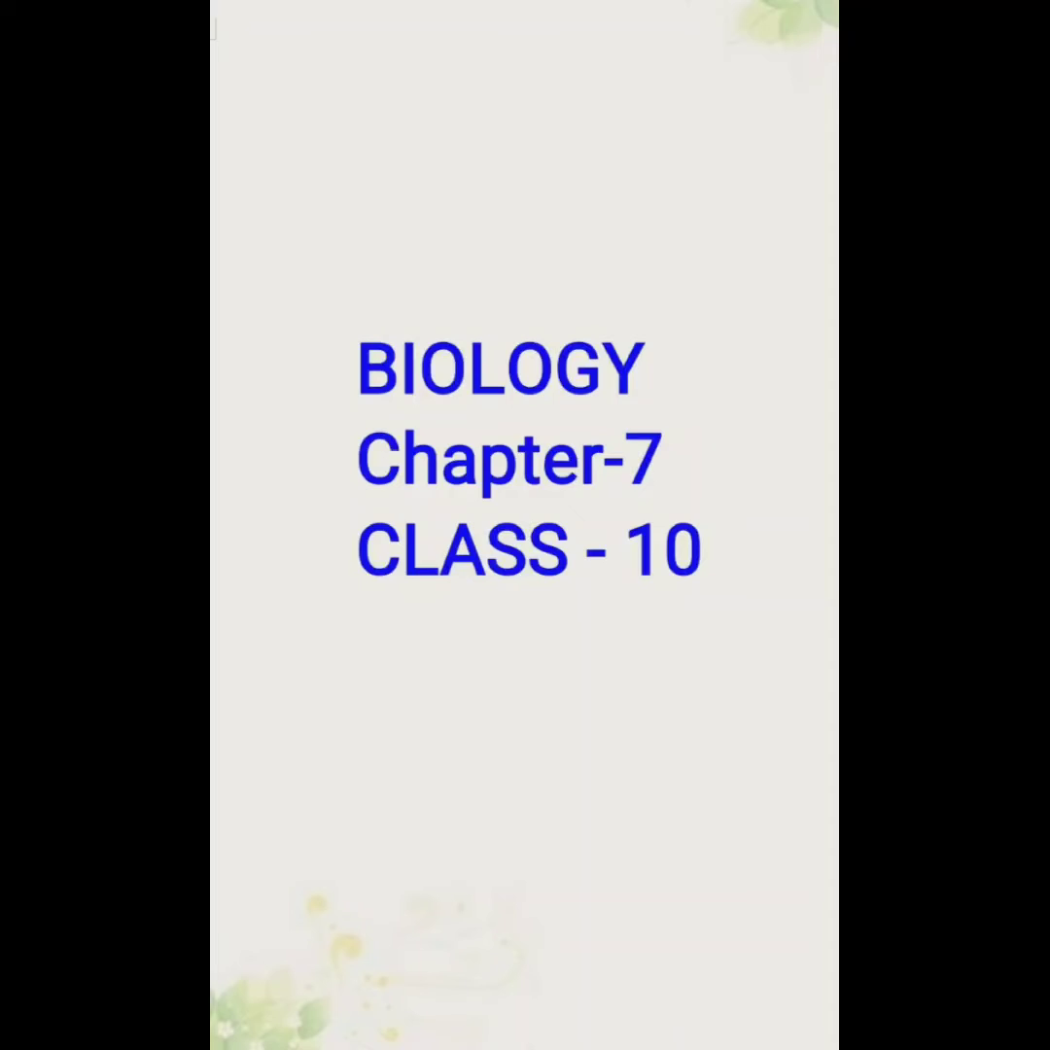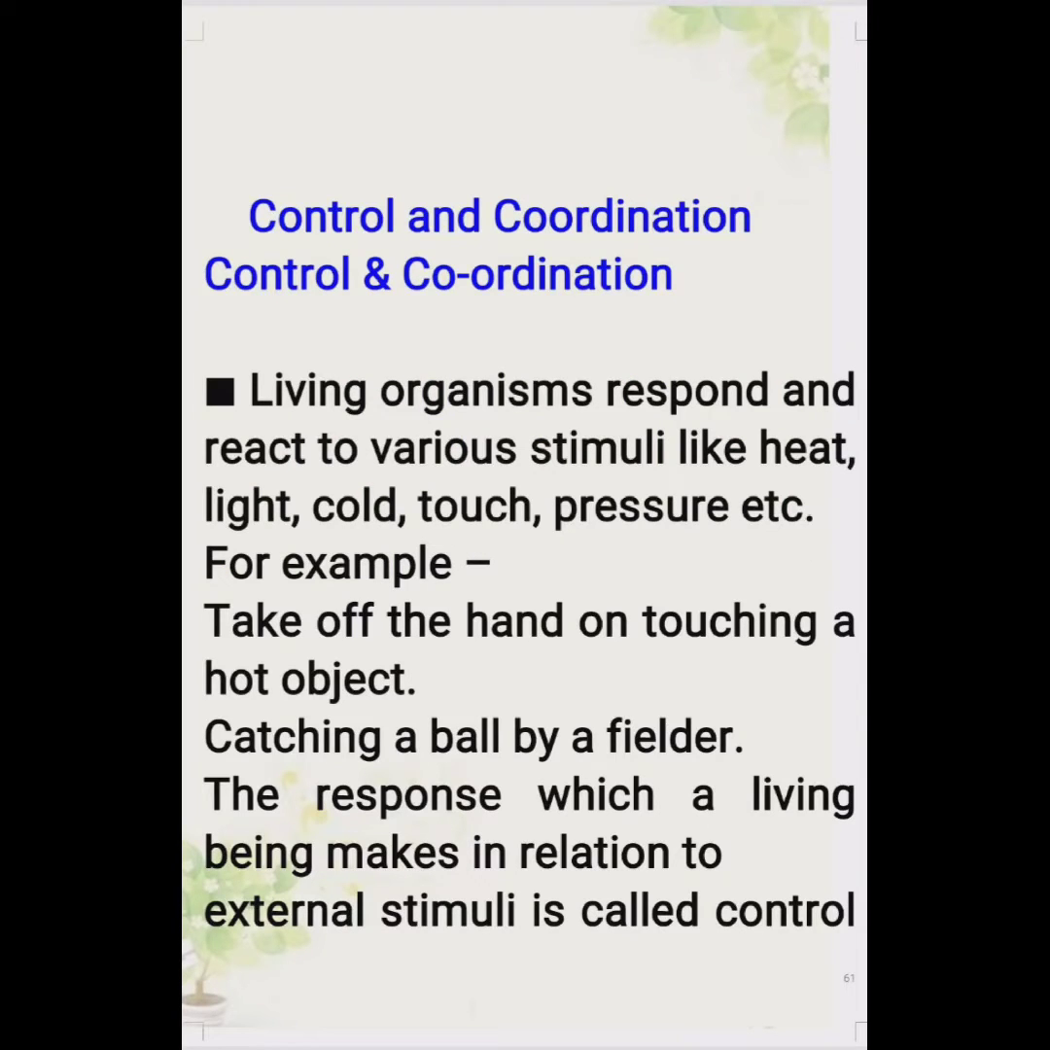Okay, let's start. All living organisms respond and react to changes in the environment around them. The changes in the environment to which organisms respond and react are called stimuli, such as light, heat, cold, sound, smell, touch, etc. Control and coordination in animals is done with the help of two main systems: number one, the nervous system, and another, the endocrine system.